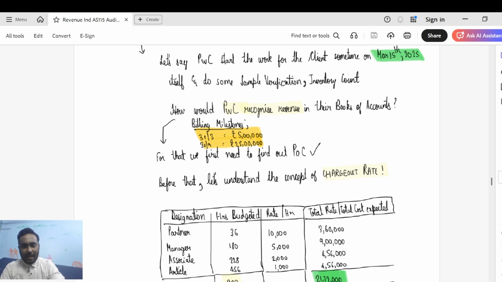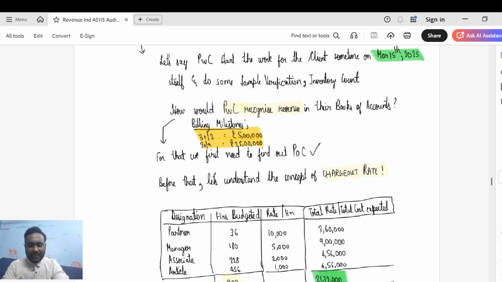Every firm, while proposing an audit fee number to the client, would compute the cost that would be incurred. So they would assign a rate per hour to each of these resources depending on their capabilities. Obviously the partner would be assigned the highest rate because the partner is the most experienced person in the audit engagement. And the partner is one of the most valuable resources because he's the person who's signing, who's taking responsibility. So he would have the highest charge out rate.